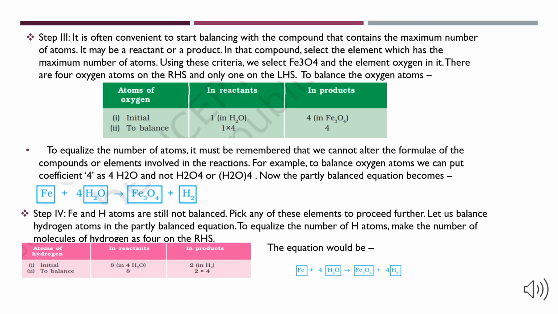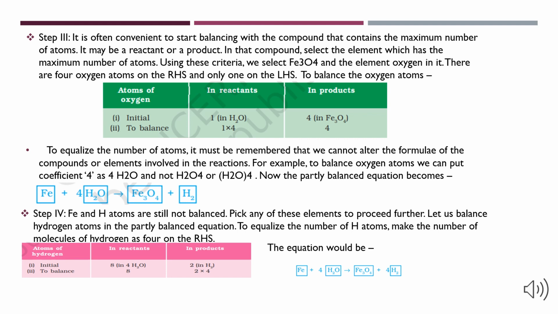There are 4 oxygen atoms on RHS and only 1 on LHS. Therefore, to balance the oxygen atoms, we will make a table containing the information of oxygen atoms present on both LHS and RHS, that is, reactants and products respectively. Here, atoms of oxygen present initially at LHS, that is, in reactants, is 1 in H2O molecule and 4 in Fe3O4 molecule in product. To balance the number of oxygen, we multiply the atoms present in reactants by 4. Now we have 4 atoms of oxygen in both reactants and products.